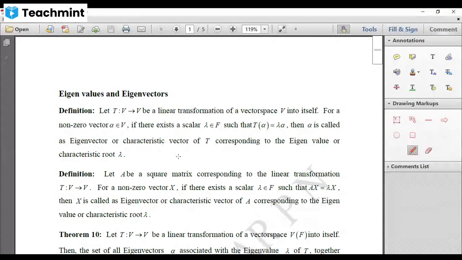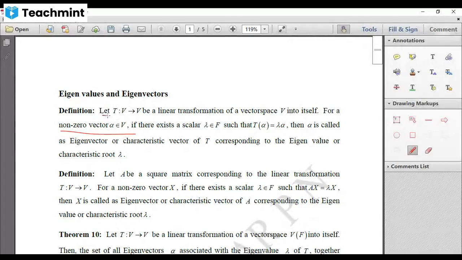Now, when we say some non-zero vector alpha of V as an eigenvector of a linear transformation T from V to V corresponding to an eigenvalue lambda.